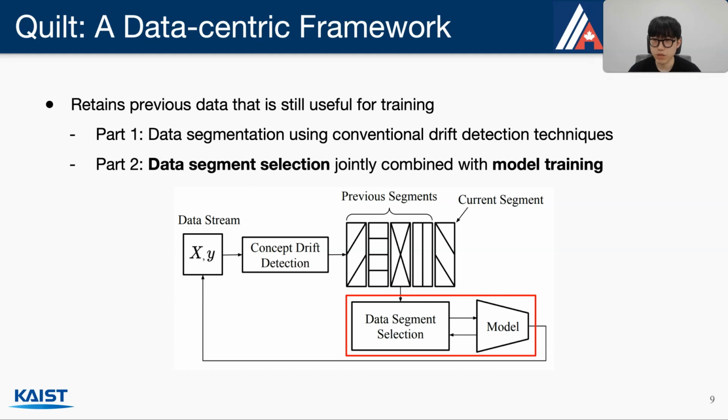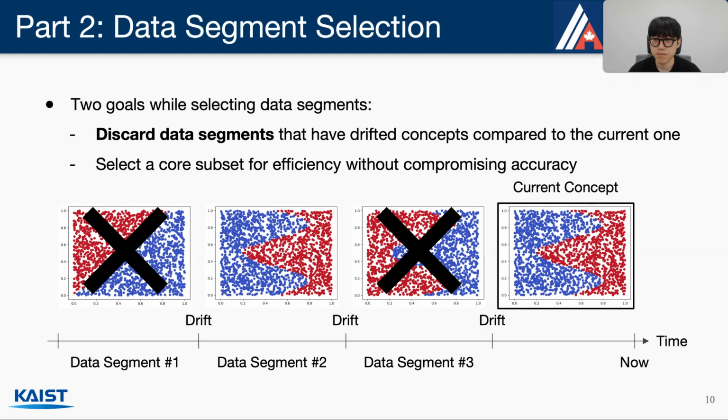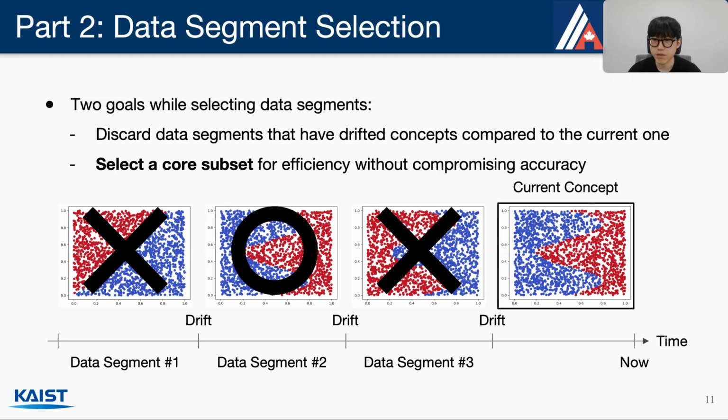If a drift occurs, we train a new model jointly combined with the data segment selection method, which is the second part of the framework. And there are two goals while selecting data segments. First, we should discard data segments that represent drifted concepts compared to the current one, because using them for training reduces model performance on the current concept. Second, if there exist similar or same concepts of data segments in the past, we want to select a core subset of non-drifted segments for training efficiency, but without compromising accuracy.